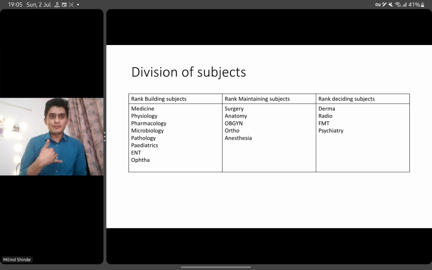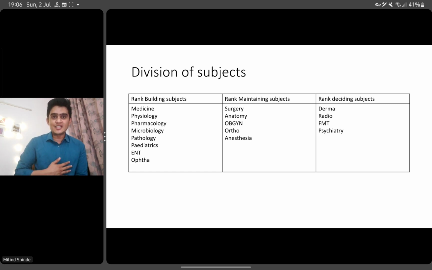Followed by you have the rank maintaining subjects. So the rank building subjects will make sure that you end up in the top 20, 30,000 in your competition. Rank maintaining subjects will keep you in the competition. So once you finish these, you have to work on subjects like surgery, anatomy, obs, gynae, ortho, and anesthesia. तो ये सब्जेक्ट्स will make sure that you stay in the top 20,000 rank.